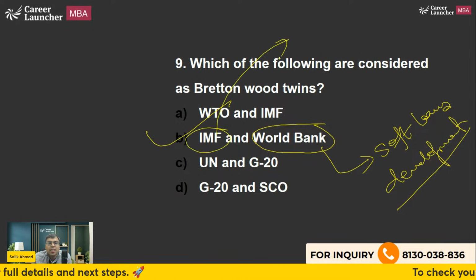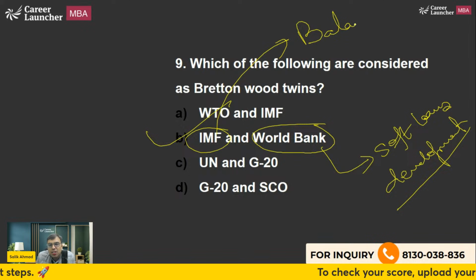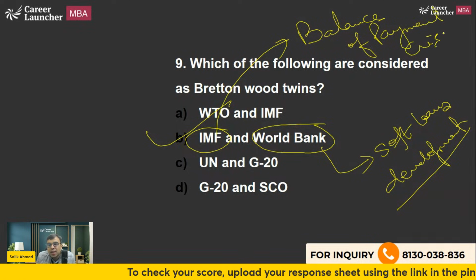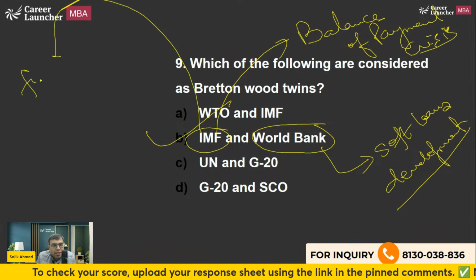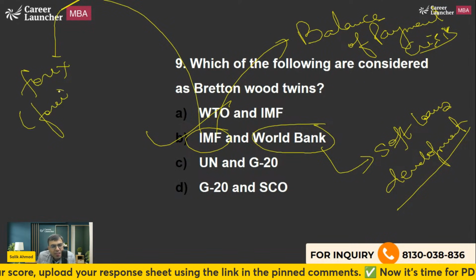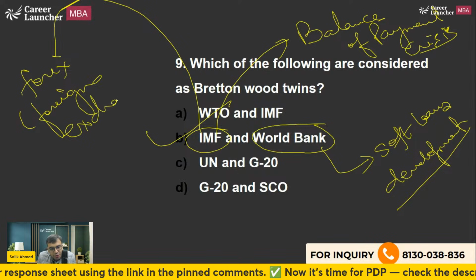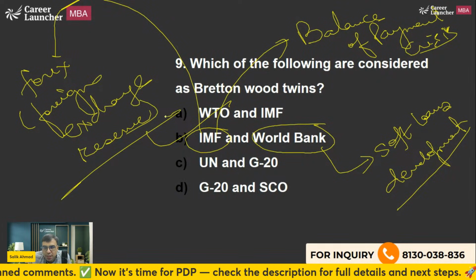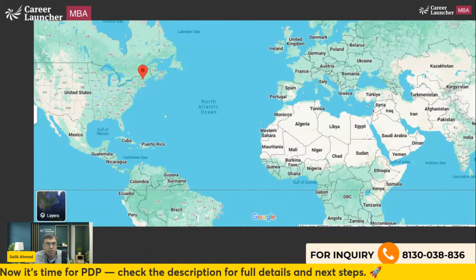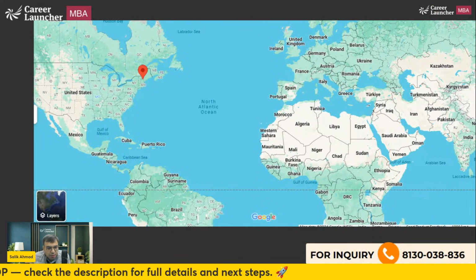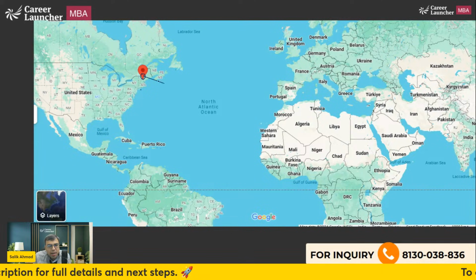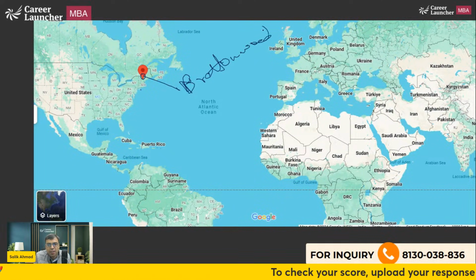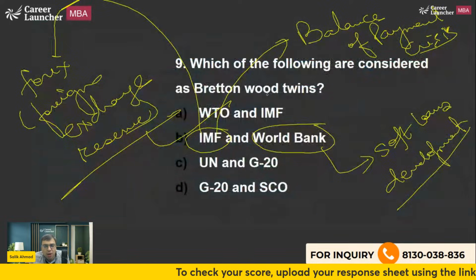IMF is the organization which helps countries during balance of payment crisis, when the forex reserve, or I would say foreign exchange reserve, is very less. Okay, so that is what you should be knowing about. So again, both are headquartered in Washington, D.C. So here is actually New York. Here you will find Bretton Woods where this meeting had happened. Okay, so Bretton Woods twins. These are the questions that were already asked. That's why we are discussing it.